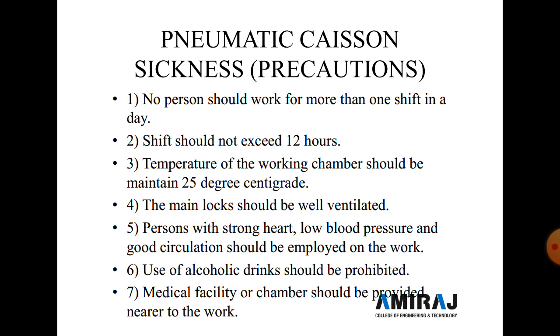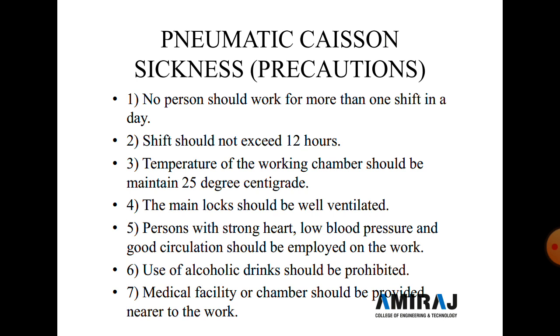Precautions for caisson sickness. First, no person should work for more than one shift in a day. Second, a shift should not exceed 12 hours. Third, the temperature of the working chamber should be maintained at 25 degrees centigrade. Fourth, the main lock should be well ventilated.